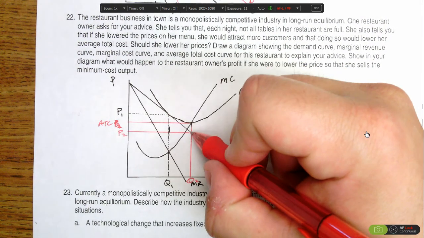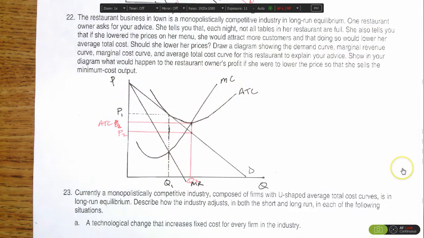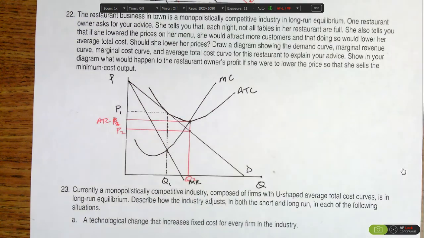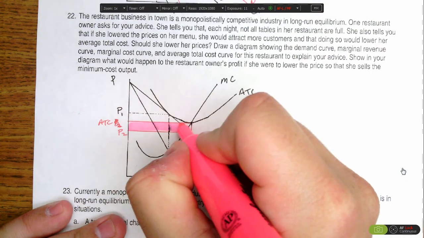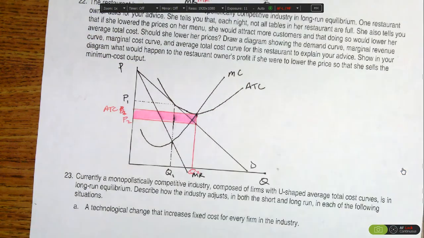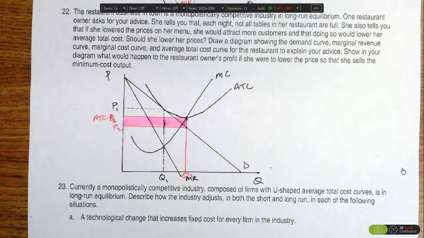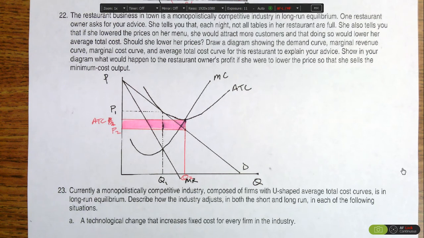And so with the price being less than average total cost, what you have then is a loss. And that loss is in this rectangle right in here. And so it would not make sense for the firm to lower their price to the least cost or minimum cost output, because to do so would create a loss for the firm.